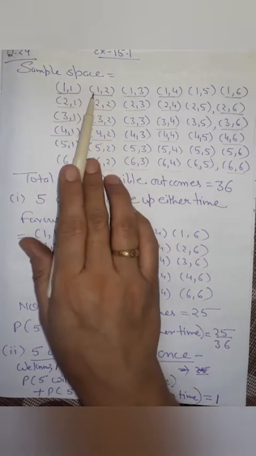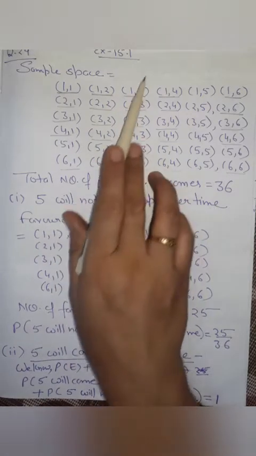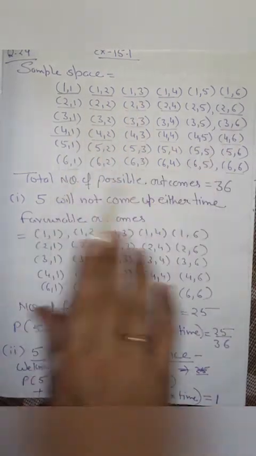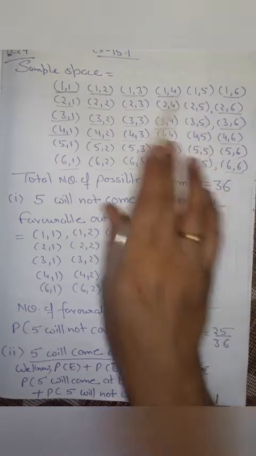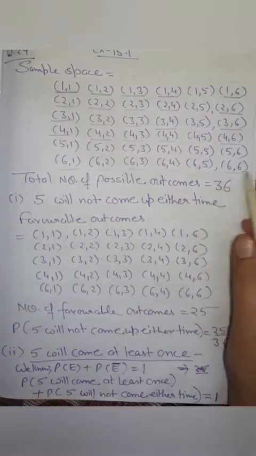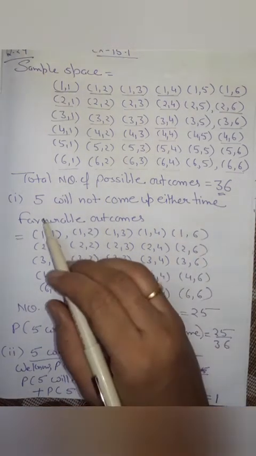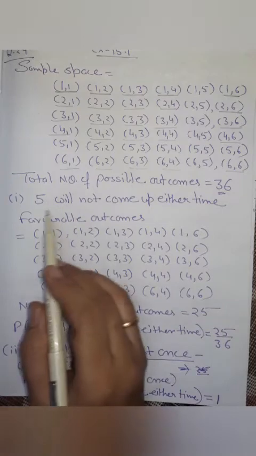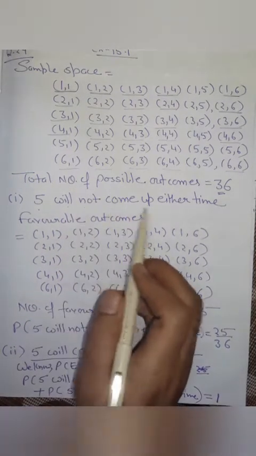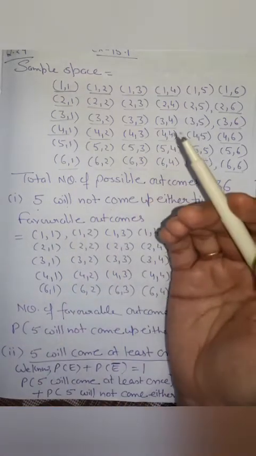1 2 means on first die 1, second die 2. Same way on first die 1, second die 3. Like this we get all these possible outcomes. These are 36 in total. Now our favorable outcomes, 5 will not come up either time. We have to choose those cases in which 5 is not coming up.